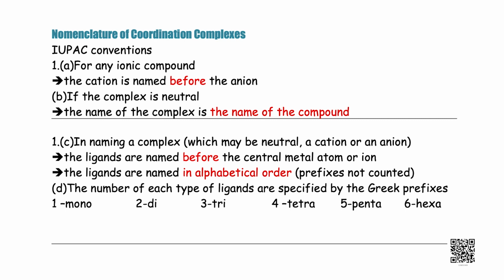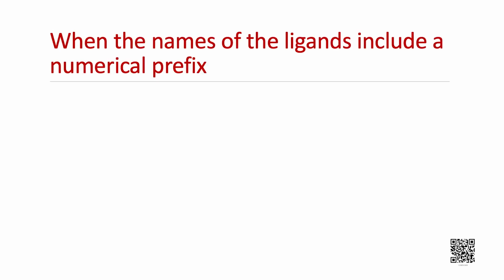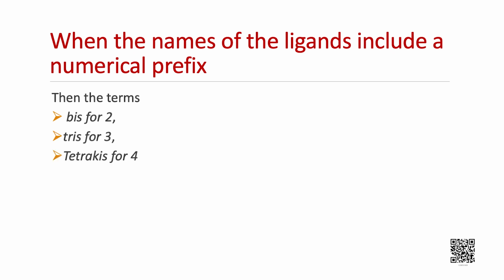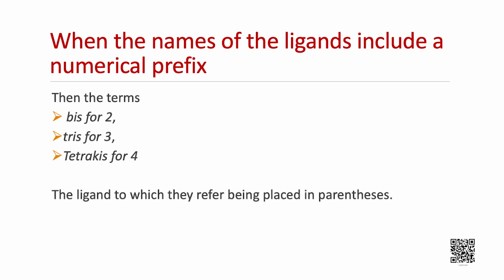For example, 1 stands for mono, 2 di, 3 is represented by tri, tetra for 4, penta for 5, hexa for 6, and so on. When the names of the ligands include a numerical prefix, then the terms like bis for 2, tris for 3, and tetrakis for 4 are used, the ligands to which they refer being placed in parentheses.